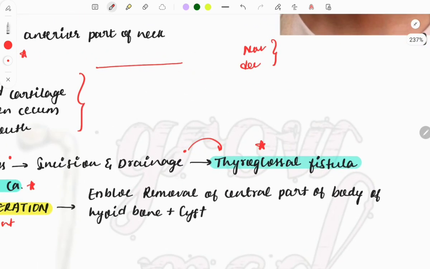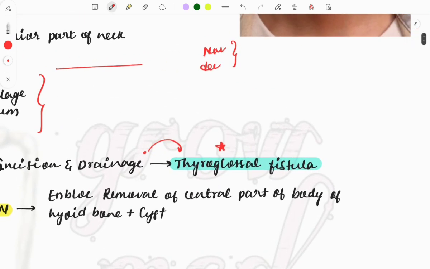So do watch the part 1 video on the breast and wait for the next video in which I'll be either discussing the liver or maybe the GIT or esophagus.